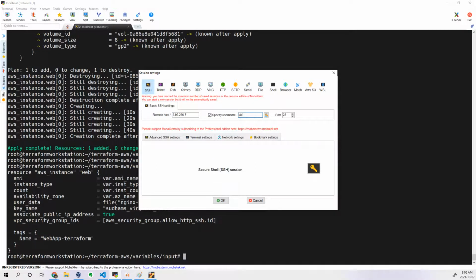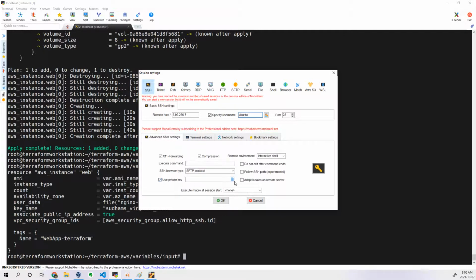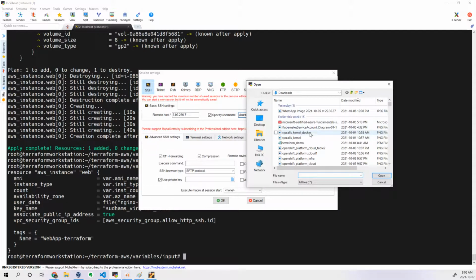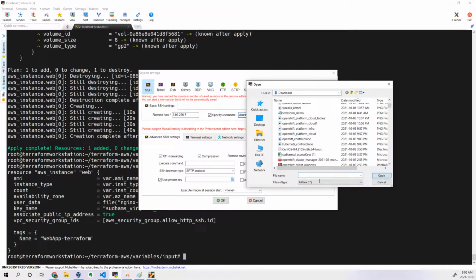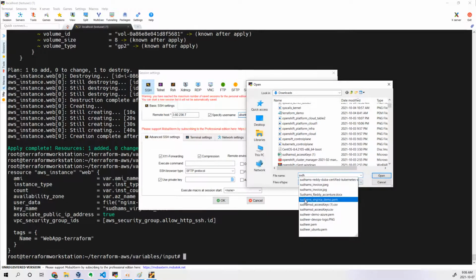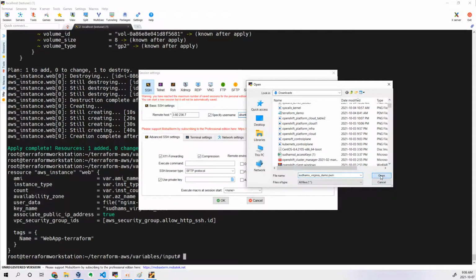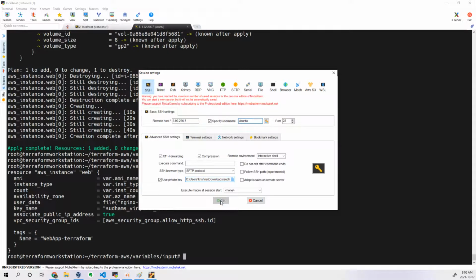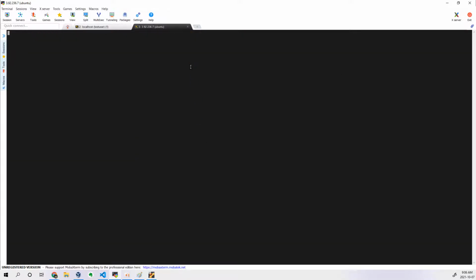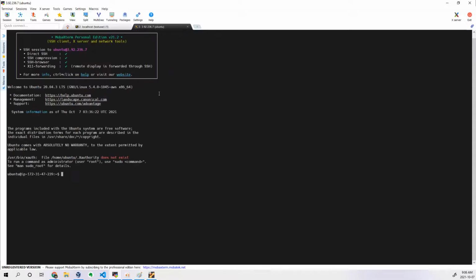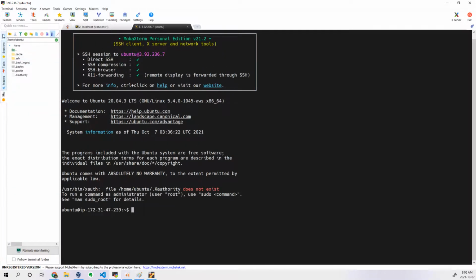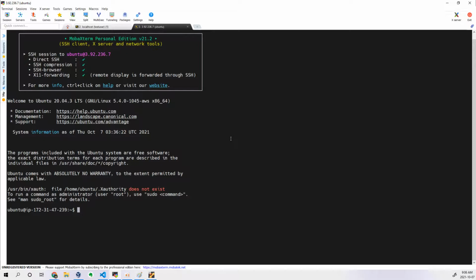This is Ubuntu. So Ubuntu is the user, and the private key is nothing but that particular key, virginia demo. Now, it has to connect if my firewall is okay. I expect my firewall is okay. It's logged in, which means that port 80 also should work. I don't know why.